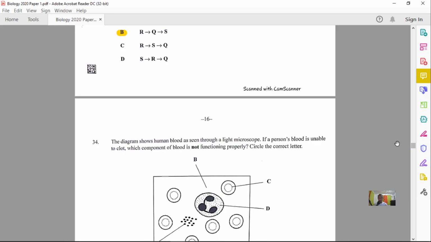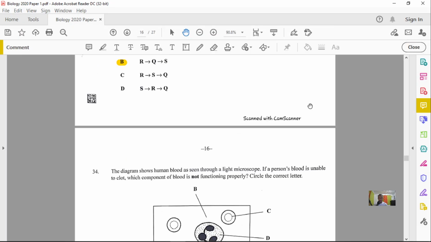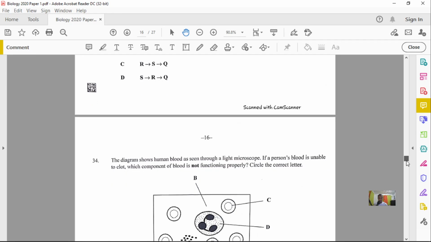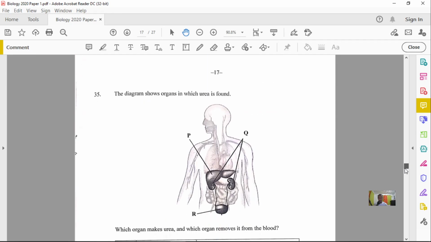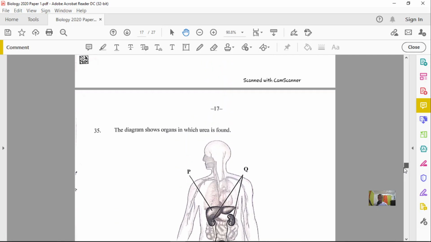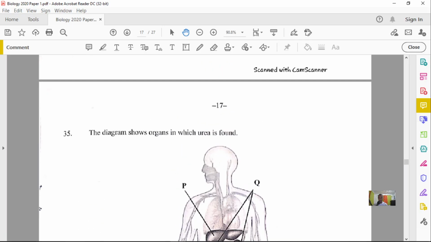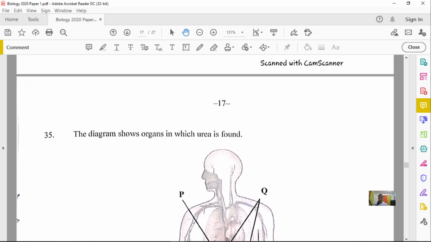All right, and so what I want to do is to now look at our question number 35. Question number 35 reads that the diagram shows organs in which urea is produced. Let me get a little zoom on this one to see the diagram a little better.